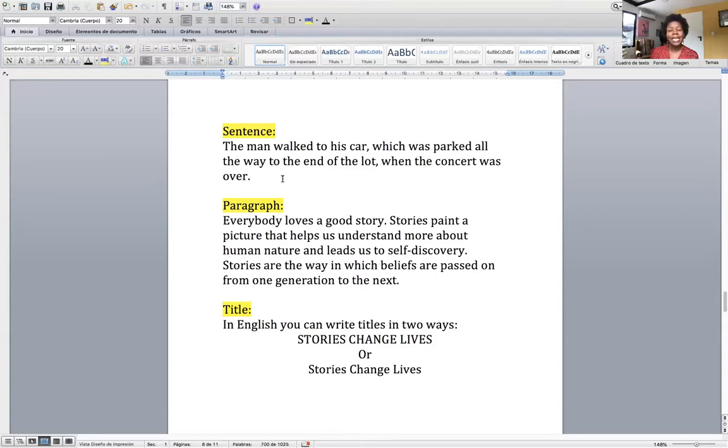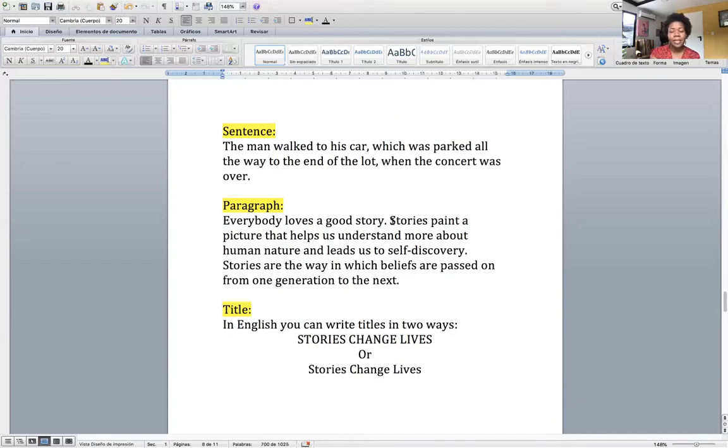Then what exactly is a paragraph? A paragraph is a set of sentences that are grouped together. Look at the example of the paragraph. All the sentences are together. Everybody loves a good story. Stories paint a picture that helps us understand more about human nature and leads us to self-discovery. Stories are the way in which beliefs are passed on from one generation to the next. All my sentences are together, therefore that's a paragraph.